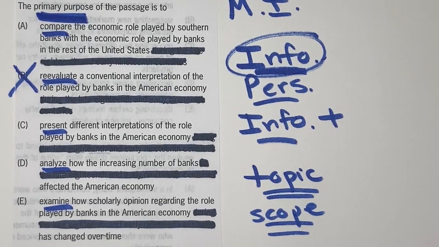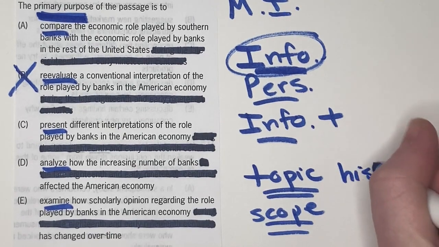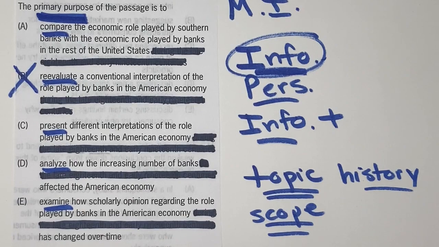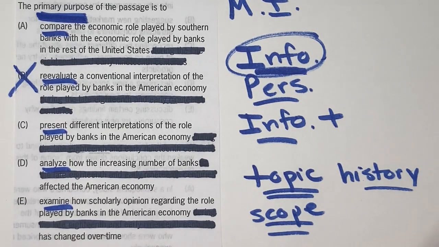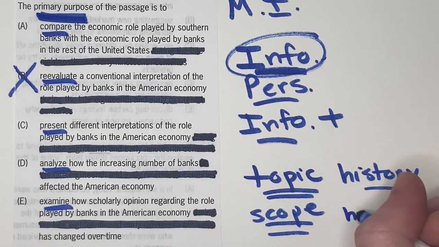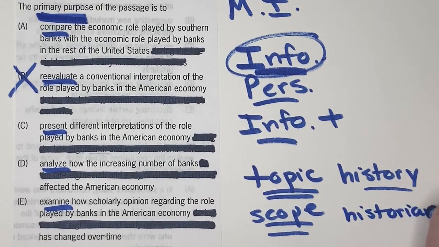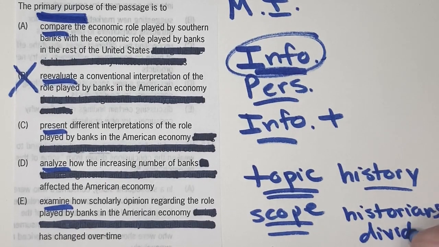Here, it's about history, right? Or you could say economic history if you want it to be a little more detailed, but it's about history. And well, what about history is the author interested in? Again, he says historians remain divided over the role of banks in blah, blah, blah. Oh, okay, so he's interested in how historians are divided, that there's a fight going on between historians. So I might write, maybe historians divided.